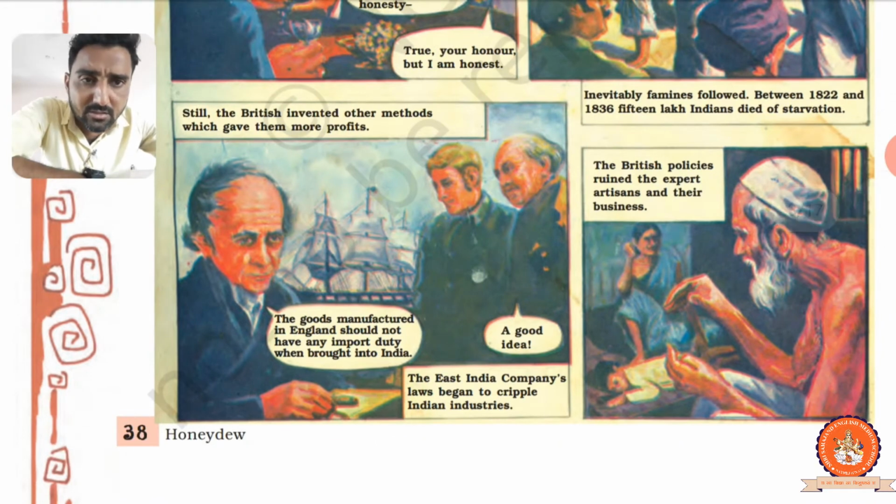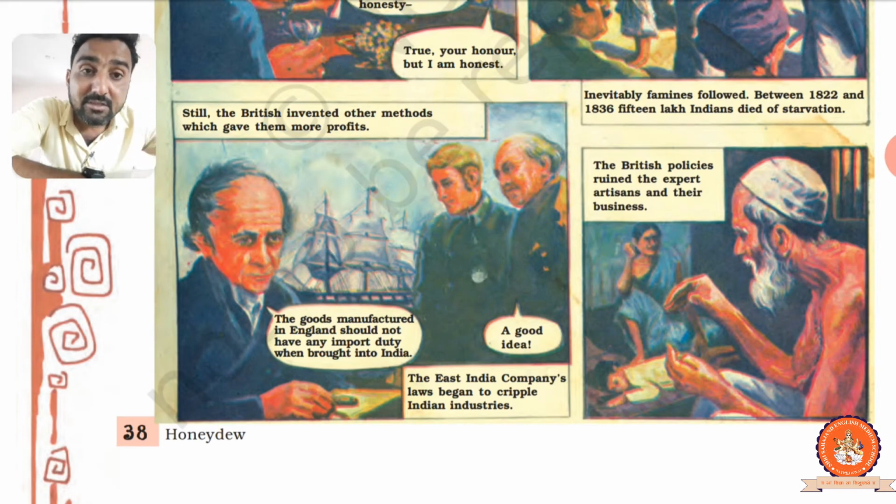Still, the British invented other methods which gave them more profit. See, British are very smart people. They invented more policies that made India more and more a slave and in a bad condition. What is this? The goods manufactured in England should not have any import duty when brought into India.